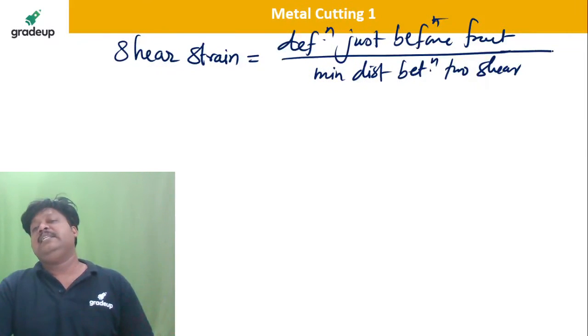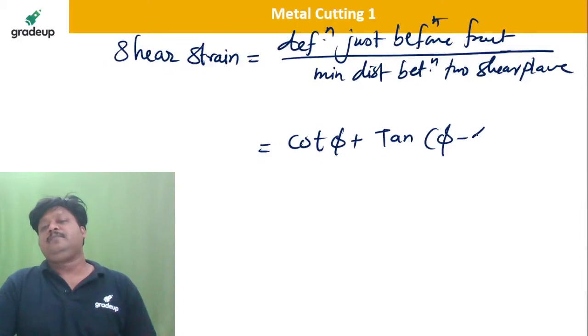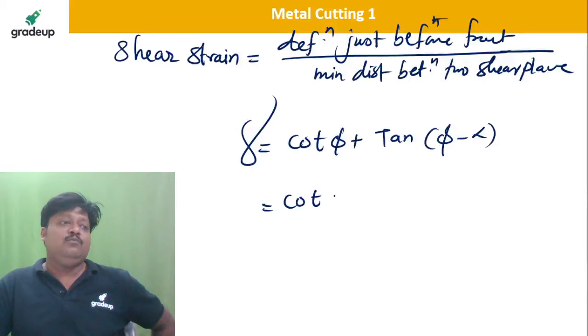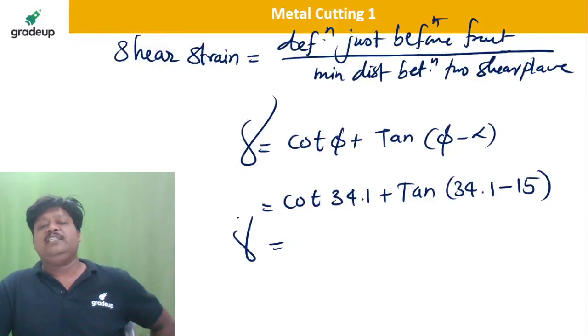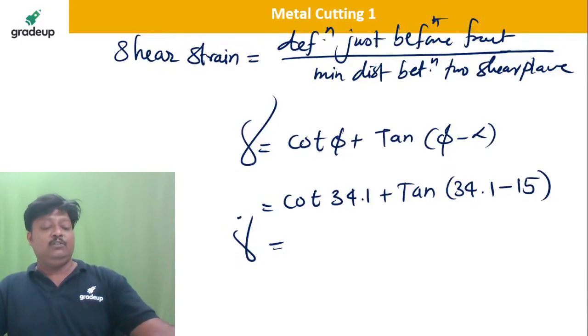We can draw the diagrams and we will get the relation: cot phi plus tan of (phi minus alpha) is the shear strain gamma. So what is cot of phi? Cot of 34.1 plus tan of 34.1 minus this 15 degree, which is alpha. Tell me how much shear strain is induced here. Sorry, not the rate, only the shear strain. Please let me know.